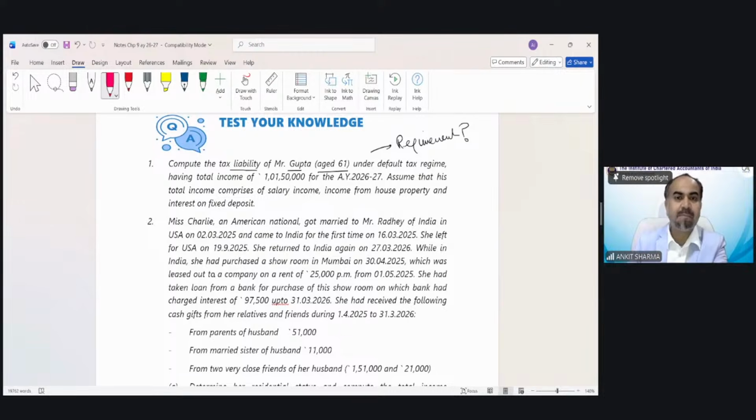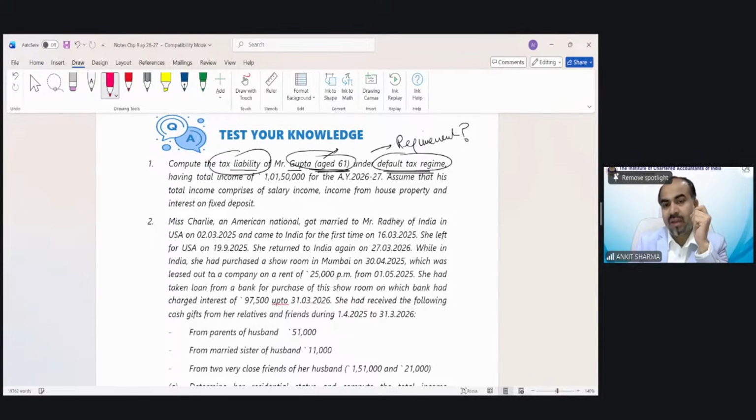Now you can see compute the tax liability of Mr. Gupta, age 61 years. We should mark this because this would affect my tax slab and other provisions also. Under default tax regime, they want me to calculate my tax liability. So the requirement of the question is to calculate tax liability under default tax regime, and the age is 61.